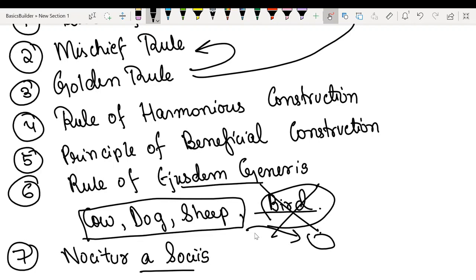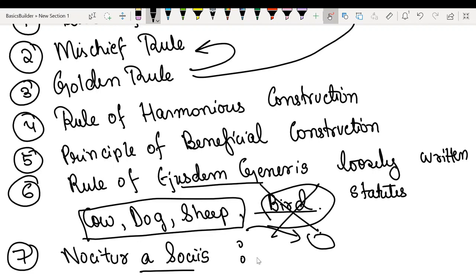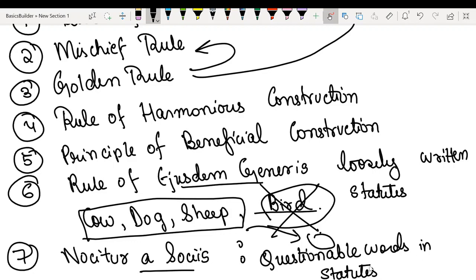There is a difference. Ejusdem generis is used for interpreting loosely written statutes, and noscitur a sociis is used for interpreting questionable words in statutes. So this is the difference between the two.